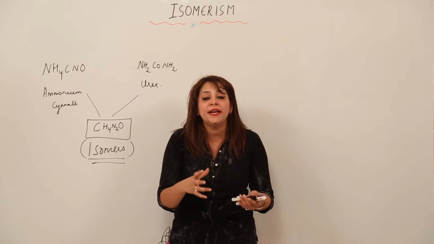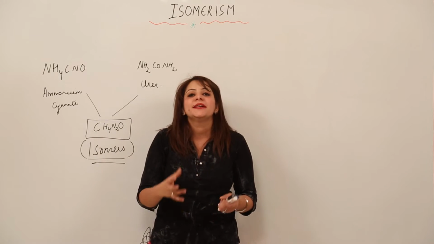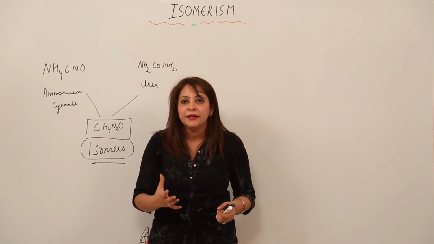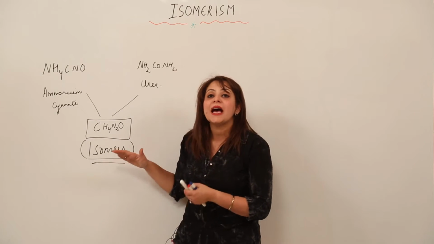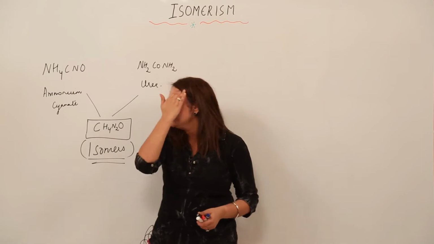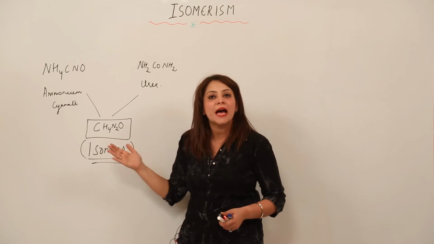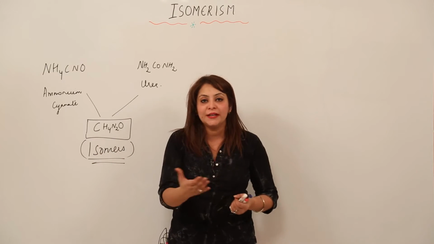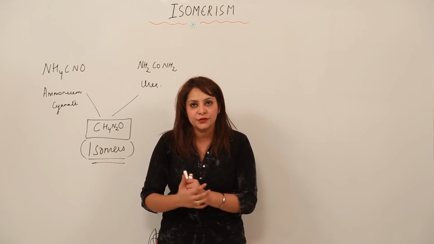So this is the relation between these two compounds which appear to be the same, but actually have the same molecular formula and differ in many physical and chemical properties, right? The phenomenon is isomerism, and the relation is isomers. How are you going to define isomerism? Just write in your copy. I am repeating a technical definition for you.